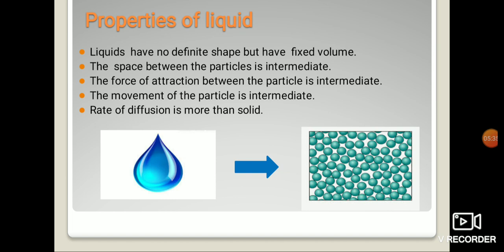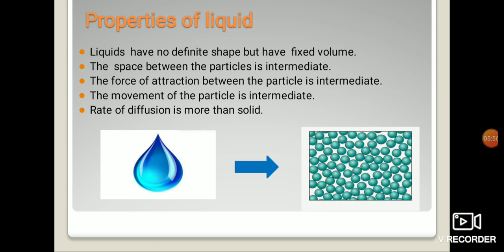So when sugar crystals dissolve into water, the small sugar particles occupy the empty spaces present in the water. So the rate of diffusion is more than in solids.